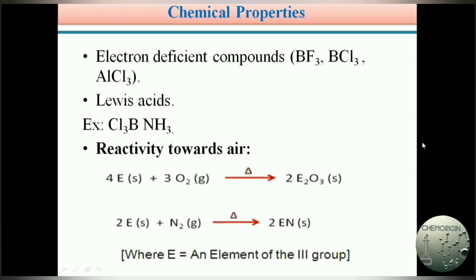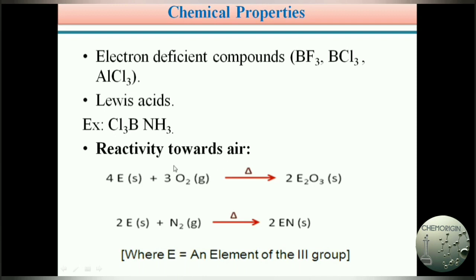What are electron deficient compounds? This is very, very important. Sometimes a 2 marks or 1 mark question is asked in your semester, or sometimes in competitive exams also: explain the electron deficient compounds with example or with explanation. They can ask in that manner. And what are Lewis acids, you also know.